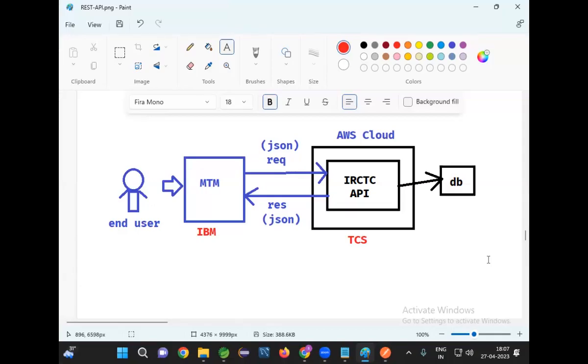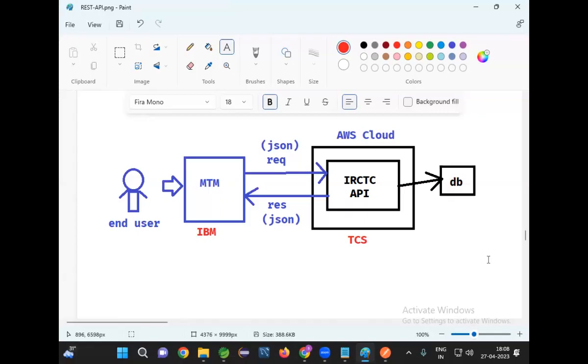We completed our API to book the ticket. We tested our API, and it is working as expected. I will deploy it into the cloud also. Now, whatever API we have developed, who will access that API? I will access or you will access? The client application is going to access.